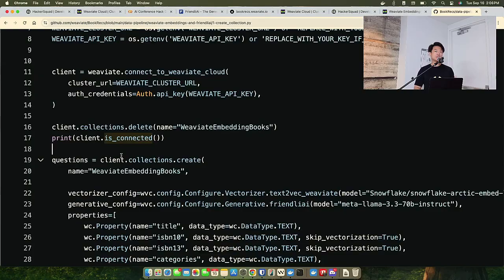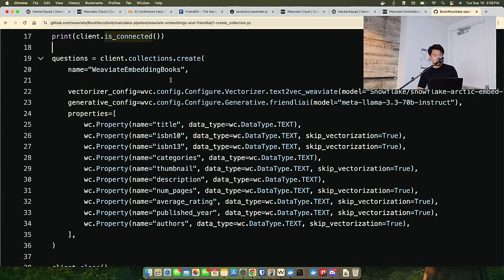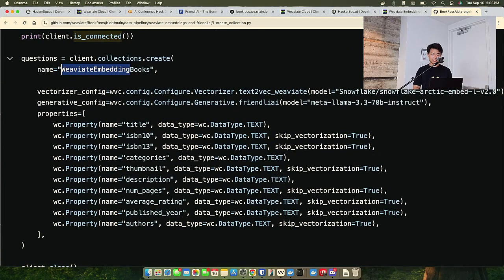This script is to go and create the collection. So let's go actually see what that looks like. We have Weaviate Embeddings books. And it uses Weaviate Embeddings, and specifically, it's going to use the Snowflake Arctic Embed Large v1.2. Some of these books are in other languages. Some of the descriptions are also in other languages. But this is the important thing to note.